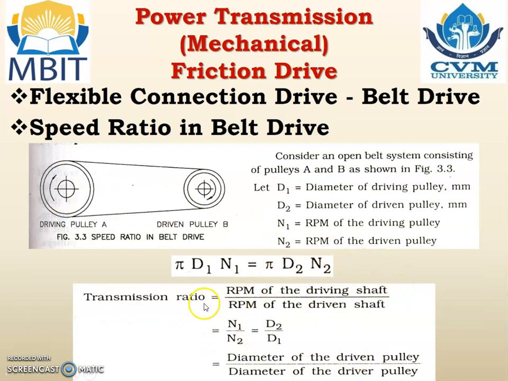Now the transmission ratio is equal to the RPM of the driving shaft divided by the RPM of the driven shaft, that is N1 by N2. From that equation, pi cancels. So N1 by N2 is equal to D2 by D1. So the transmission ratio in belt drive can be written as N1 by N2, or it is equal to D2 by D1, that is the diameter of the driven pulley divided by the diameter of the driver pulley.